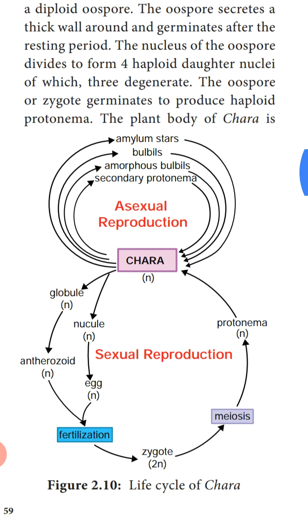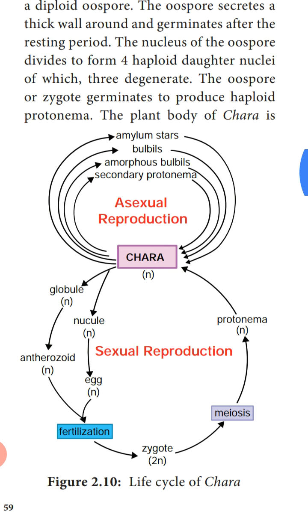Now you can see here the life cycle of Chara. On the top are given the different methods of asexual reproduction. Here we have studied secondary protonema, amorphous bulbils, then bulbils, that is the root bulbils, and the amylum stars. These are the different methods of vegetative reproduction.